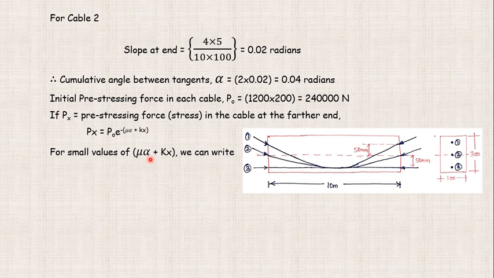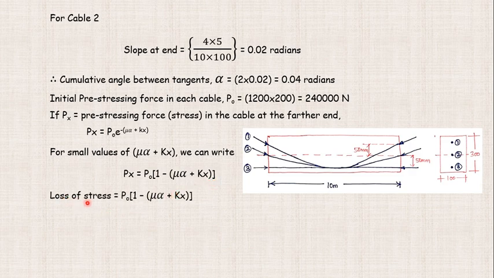So this small value we can write as Px equals P naught into bracket 1 minus bracket mu alpha plus k into x, bracket closed. So when we write it for loss of stress, it becomes Px as this particular equation, P naught into 1 minus mu alpha plus k x.